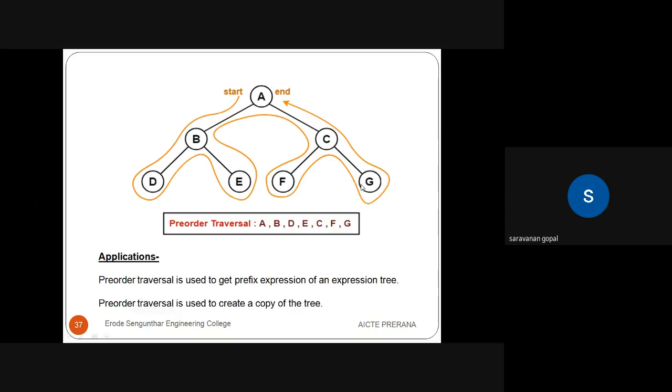So what are the applications of this pre-order tree traversal? Pre-order tree traversal is used to get the prefix expression in tree. So one application is the prefix expression. We normally do prefix, infix, postfix conversion from the stack point of view. So in our application, pre-order tree traversal goes for prefix expressions. The next application, pre-order tree traversal is used to create a copy of the tree. This is one copy of the tree. Okay, this is pre-order tree traversal.